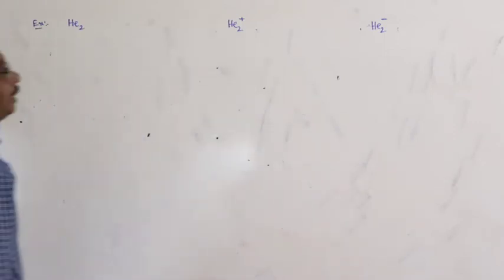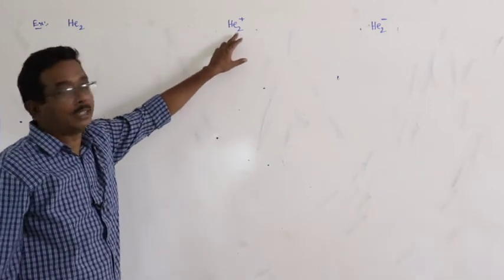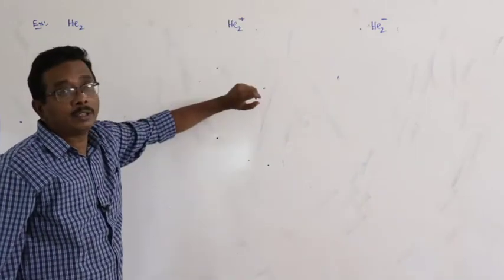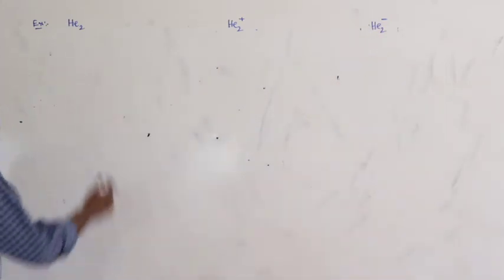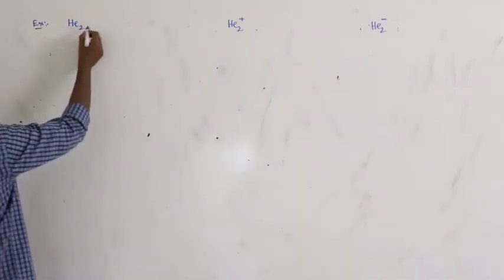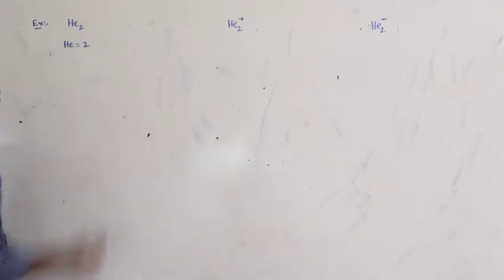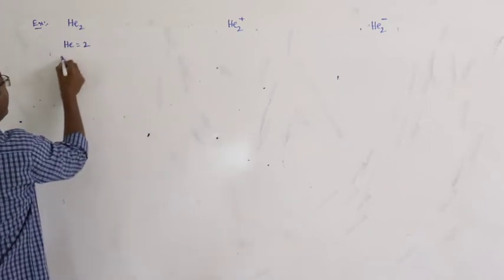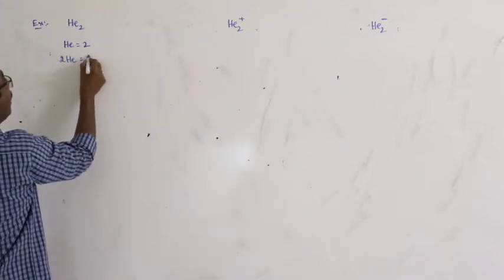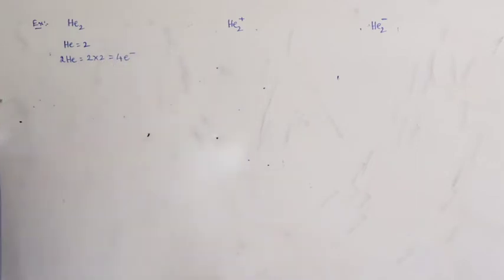We can write some other species also, He2 2 plus, He2 2 minus, like that also. And here He2, helium atomic number is equal to 2. 2 helium atoms are there. Then for 2 helium atoms, the number of electrons is equal to 4. This is a 4 electron system.